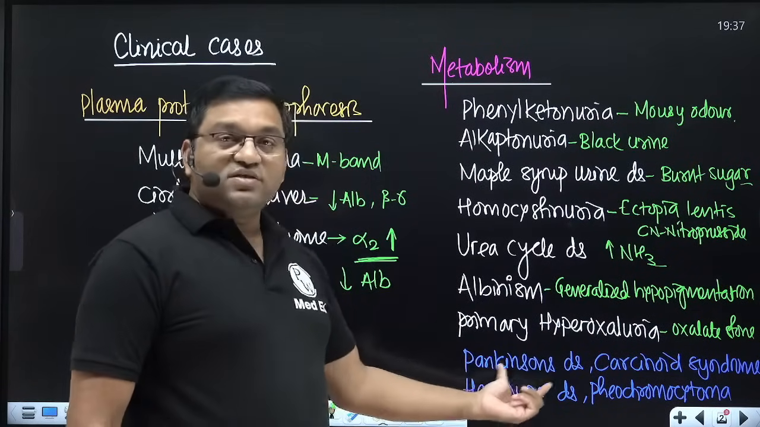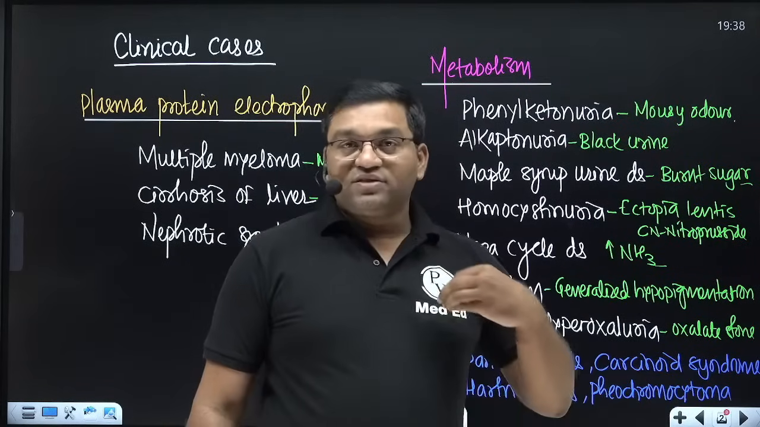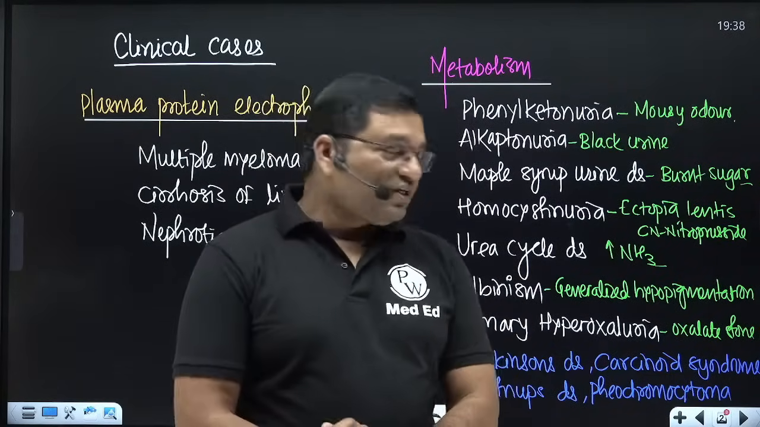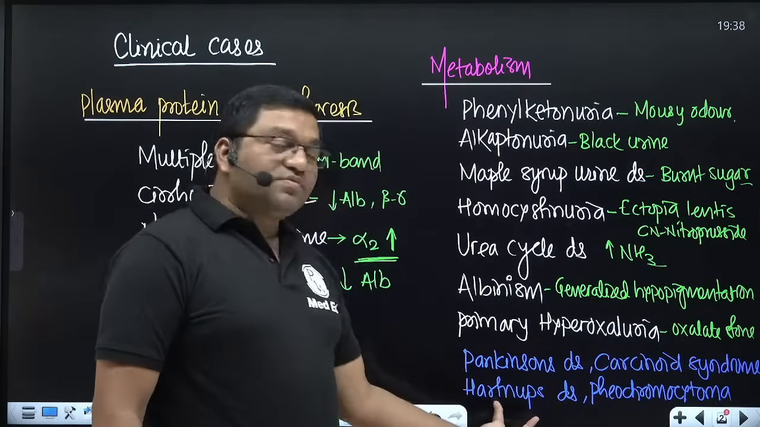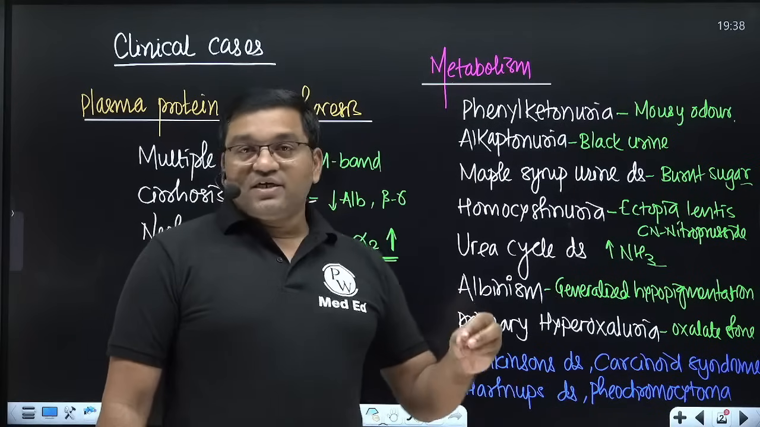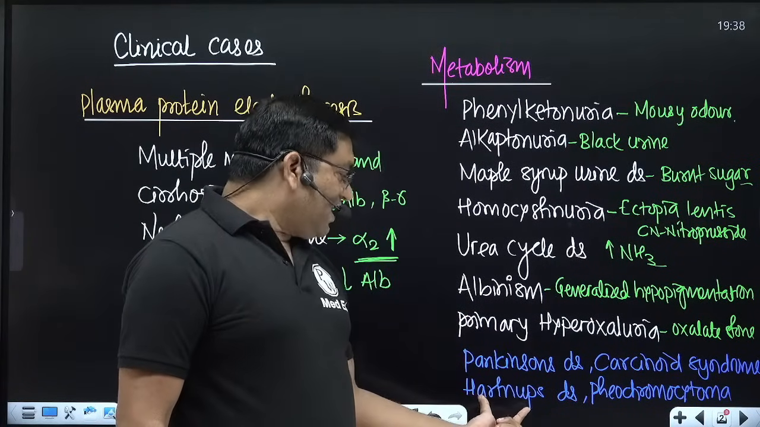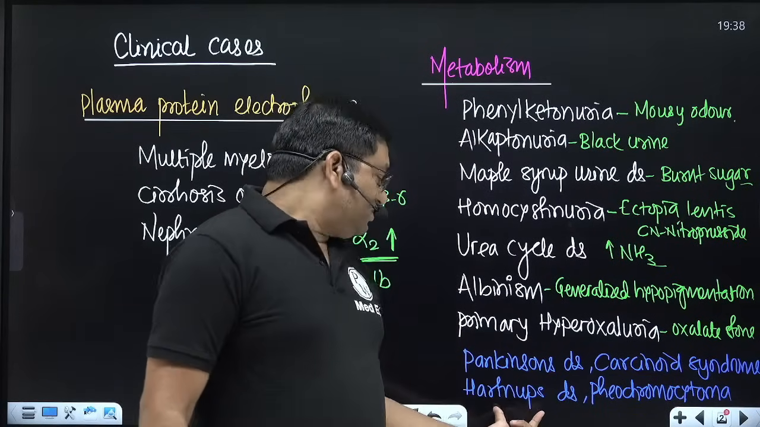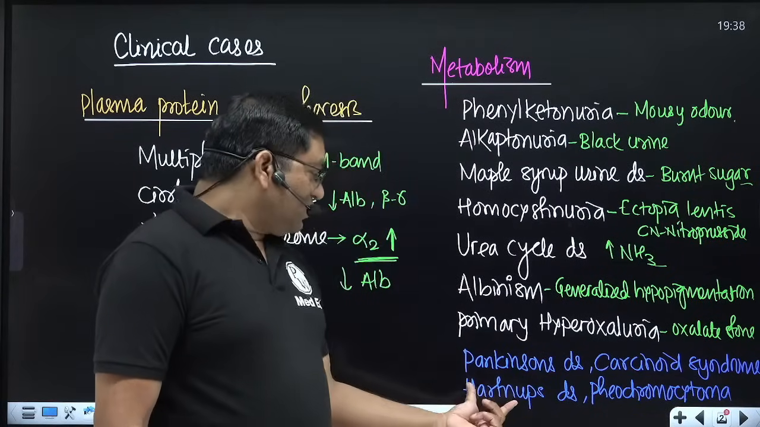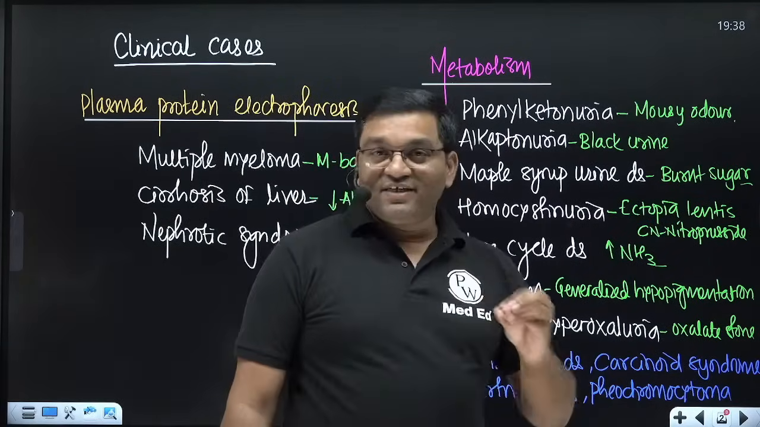Then Parkinson's disease, there is decreased level of dopamine. Carcinoid syndrome, there is more tryptophan converted into serotonin, that causes the symptoms in carcinoid syndrome. Then Hartnup's disease, it is characterized by decreased absorption of tryptophan from the intestine, and by ataxia, mental retardation, and pellagra-like symptoms because of decreased conversion of tryptophan into niacin.